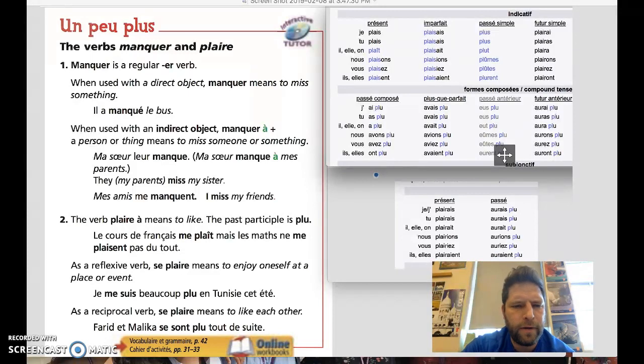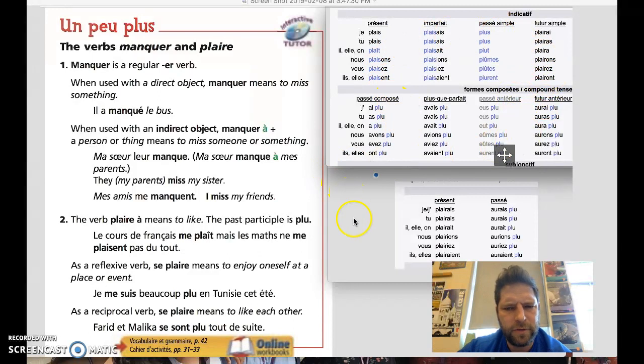We also have the verb plaire, à. And again, this has the preposition à, which means it's going to use the pronouns lui et leur, not le, la, les. So they give a few examples using the verb plaire. The past participle is plu, P-L-U, and I also have the conjugations listed up here in all the different forms that we've studied, except for the passé antérieur. We have not studied that, but all these other forms we have seen before.